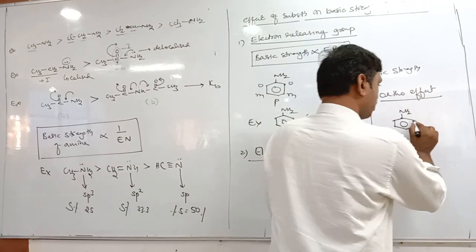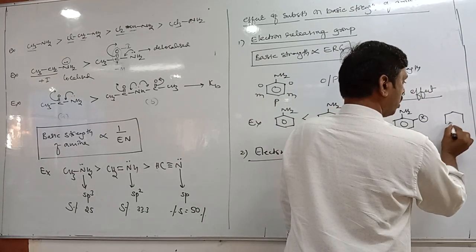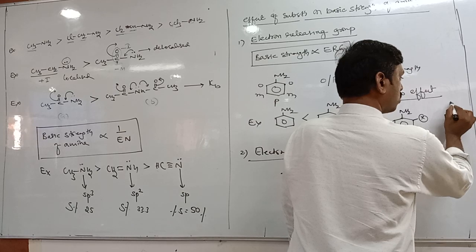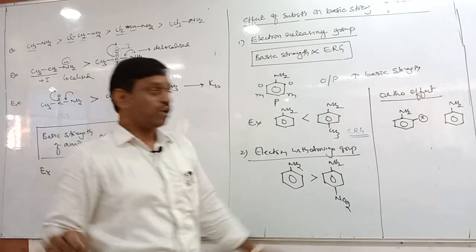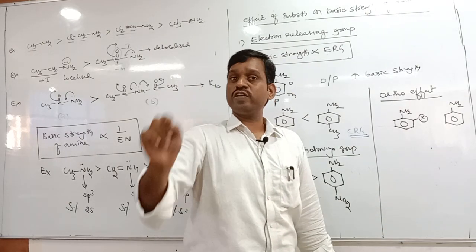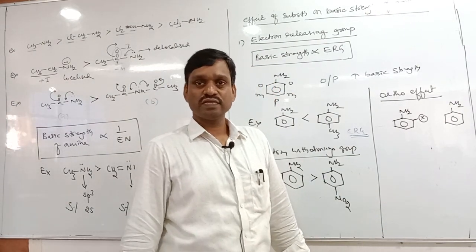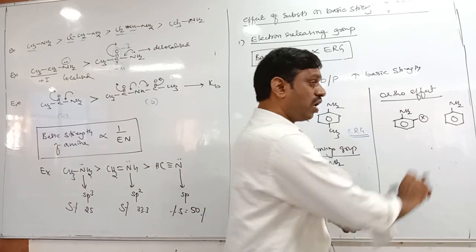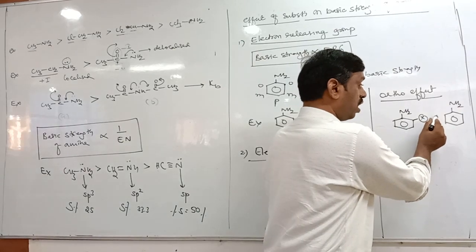For example, let us take X group here. X may be electron withdrawing, X may be electron releasing. Now tell me, if any X group is present at ortho position, its basic strength always decreases. So among aniline and ortho substituted aniline, which is more basic? Now aniline is more basic.